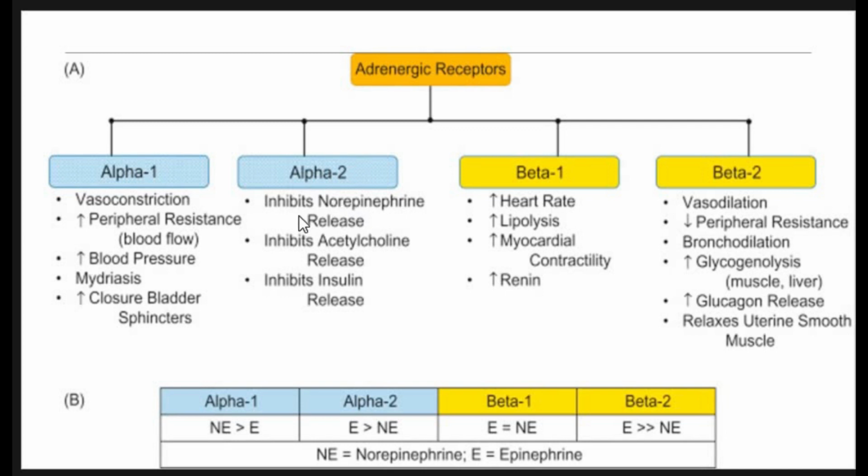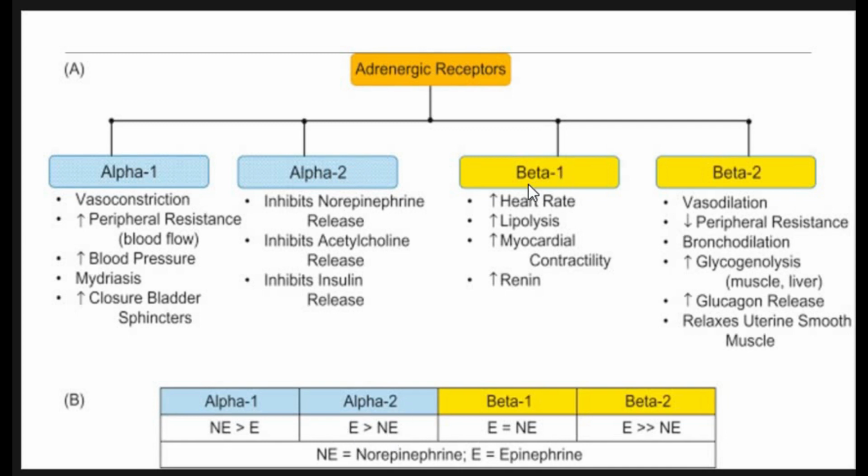They will inhibit all types of neuronal conversion through the CNS. These are present in the CNS. For example, they inhibit norepinephrine release, with auto-regulation of norepinephrine secretion after the production of an action potential. It also inhibits acetylcholine release and insulin release. As far as selectivity is concerned, on alpha 1 the affinity of norepinephrine is greater than epinephrine, while on alpha 2 the affinity of epinephrine is greater than norepinephrine.